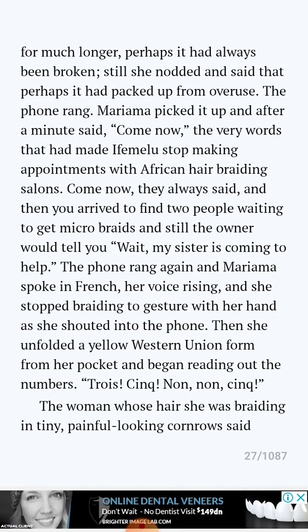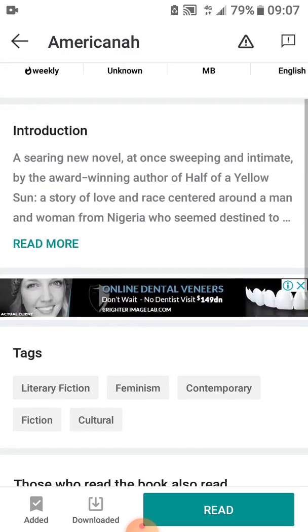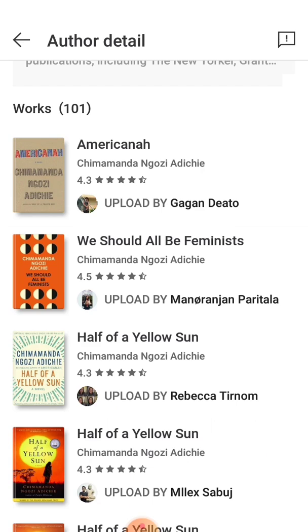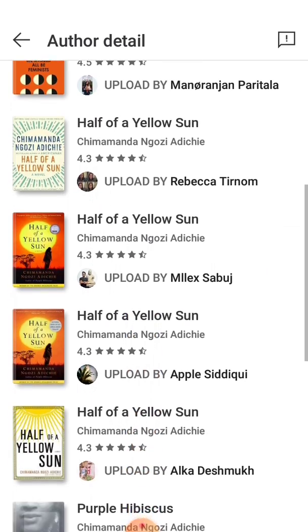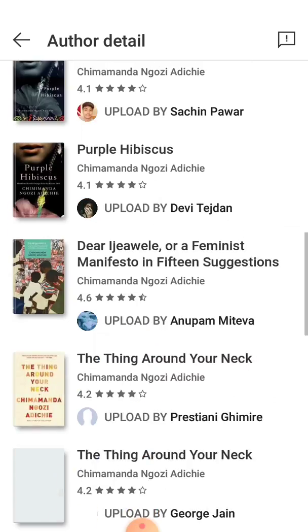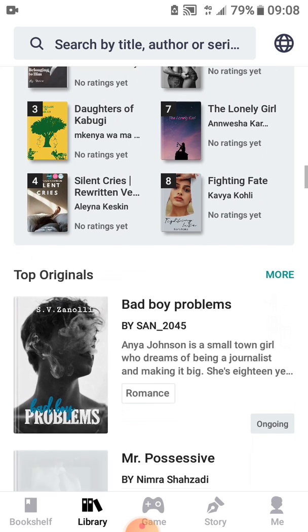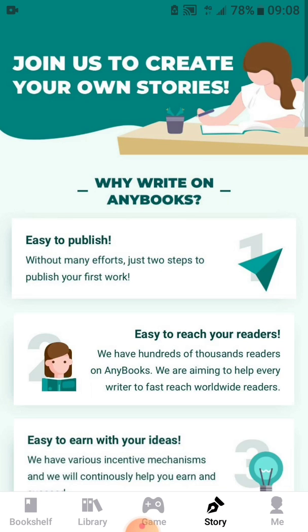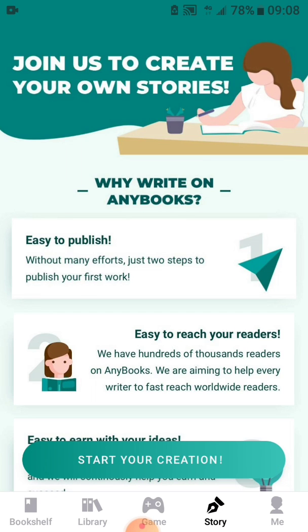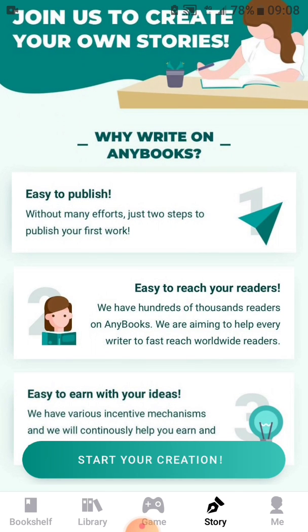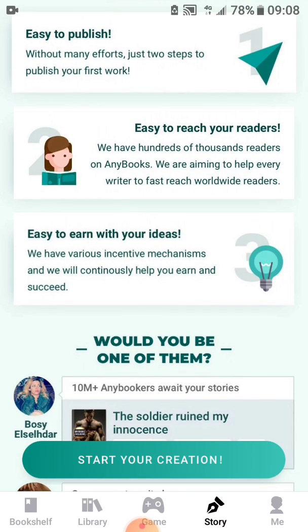Now, you could still search for whatever it is you want to search for. It's on the application, and you find it. Oh, look up. Before we go very quickly, there's this part here that says Write. This part is absolutely wonderful for people who want to dive into writing. It gives you this feature to just type. Most people want to sit down and pen down their ideas, but they don't really have the chance.